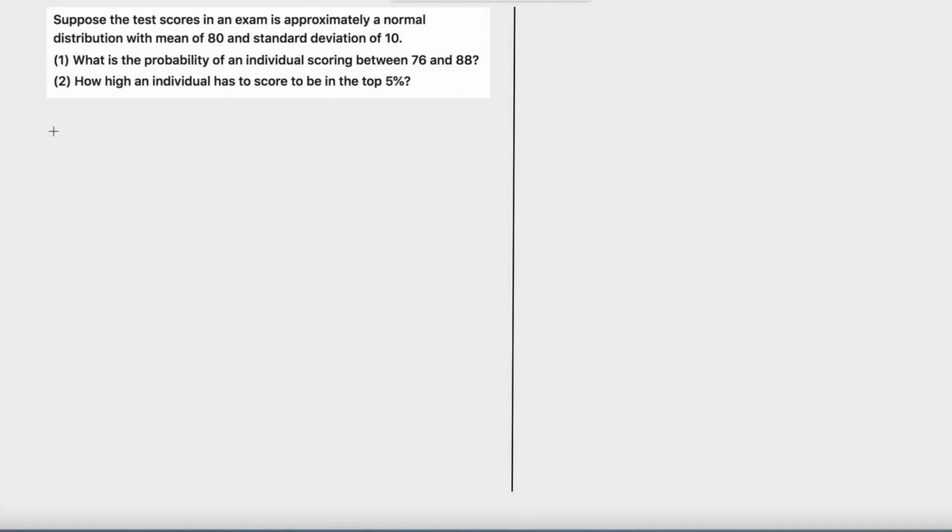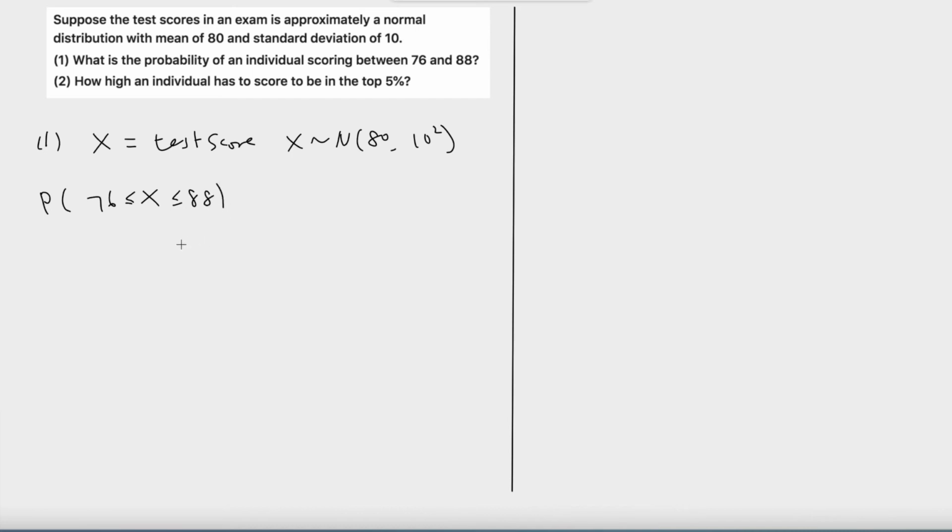So let's look at the first one. Let X be equal to the test score. According to the assumption, X is a normal distribution with a mean equal to 80 and sigma squared equal to 10 squared, because standard deviation is 10. We want to calculate the probability X is between 76 and 88.